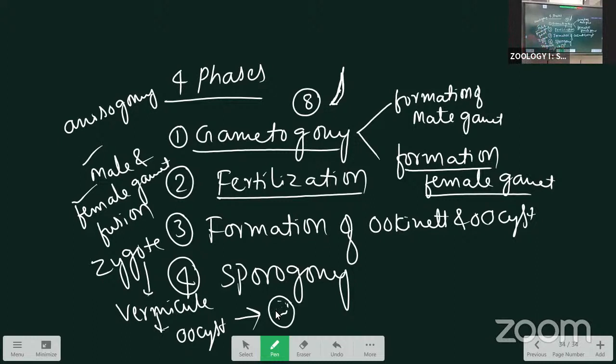After the nuclei form, the cytoplasm also divides and forms sporoblasts. These sporoblasts divide again and form sporozoites. The cyst containing sporozoites is called a sporocyst. After developing, the sporocyst bursts and 10,000 sporozoites are released; that is called sporogony. These sporozoites reach the salivary glands.